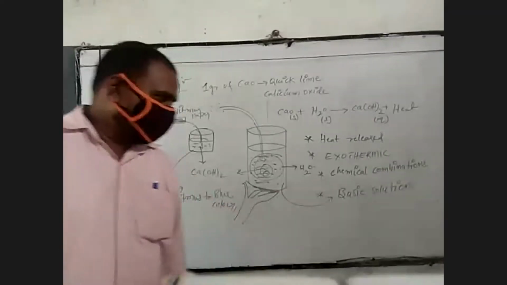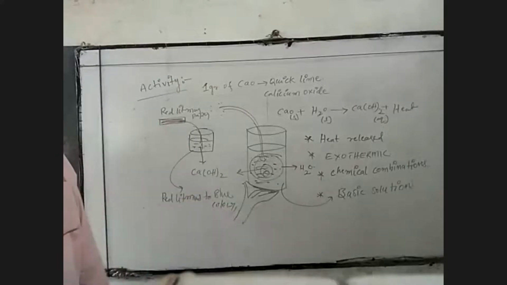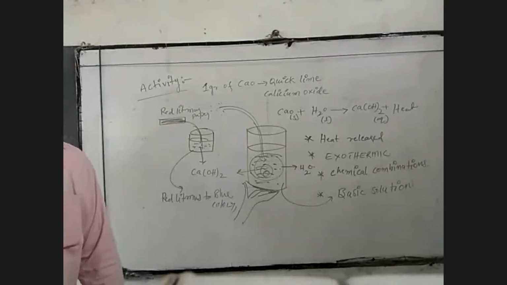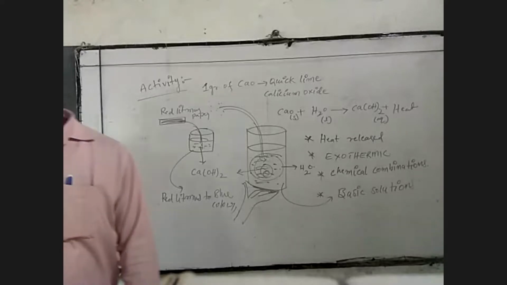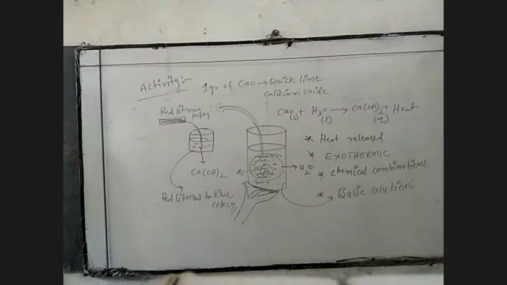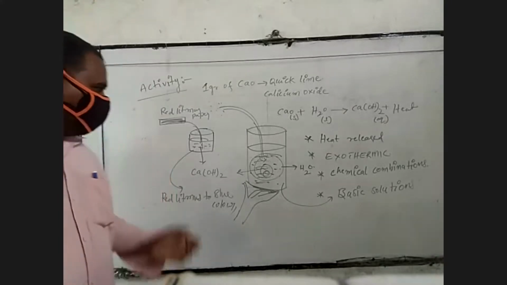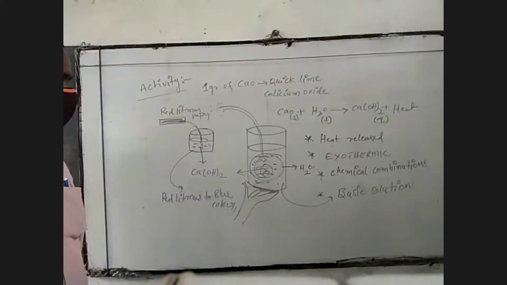So this is a basic solution. How can you say? The red litmus paper dipped in the solution turns to blue color. Blue color means it is a basic solution. Suppose the red litmus paper is not available, then there are other artificial and natural indicators, the phenolphthalein and methyl orange indicators.